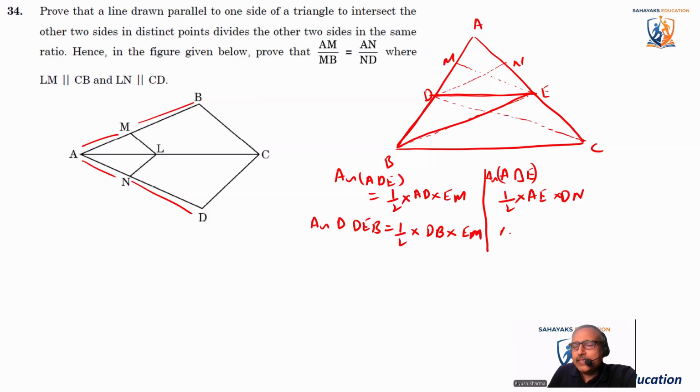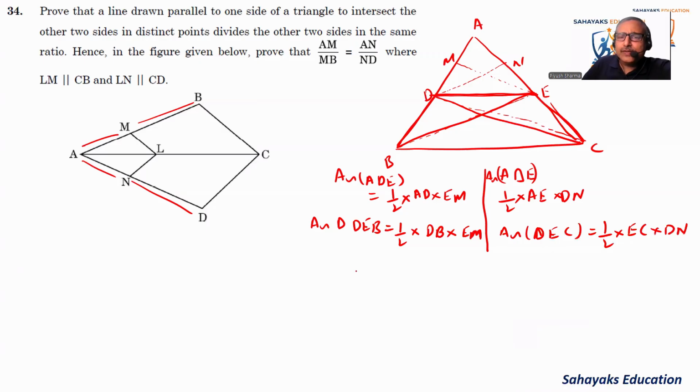And on the other side, I'm taking area of triangle DEC, this triangle this time. So area of triangle DEC is equal to half into EC, I'm taking EC as base, and the height comes as DN. Height is the same.